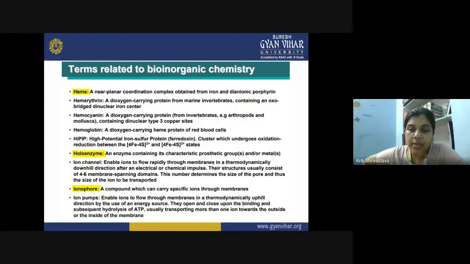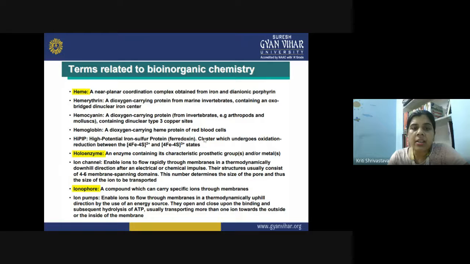Then we have hemerythrin. Hemerythrin is a dioxygen carrying protein from the marine invertebrates, and it contains only the oxo-bridged dinuclear iron center. The function of hemerythrin is very much similar to hemoglobin, and it is also carrying the dioxygen, but the function is performed in the marine invertebrates.